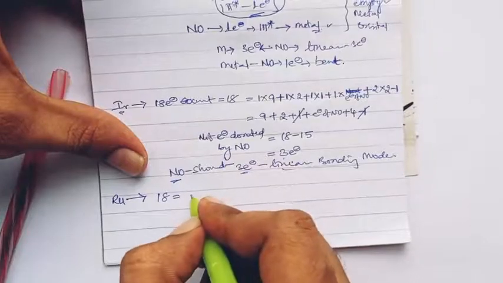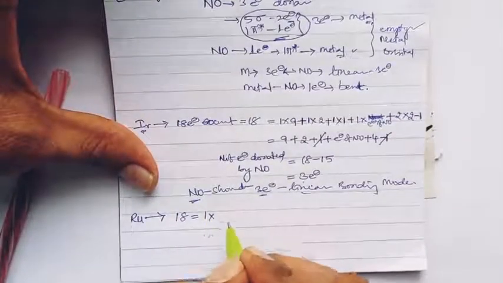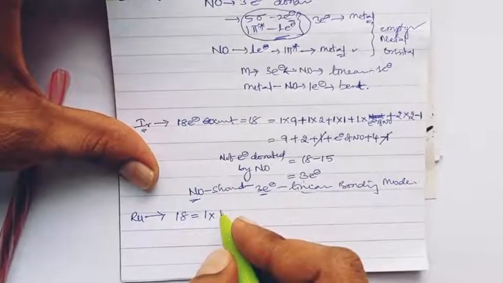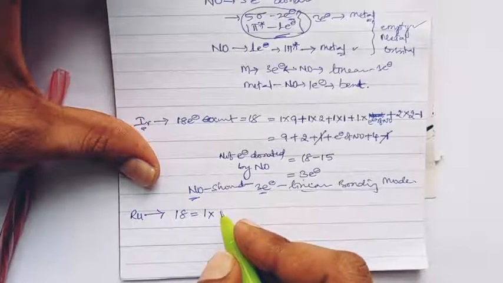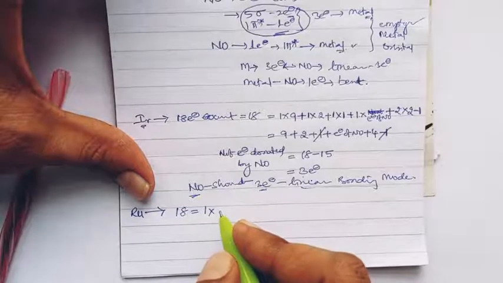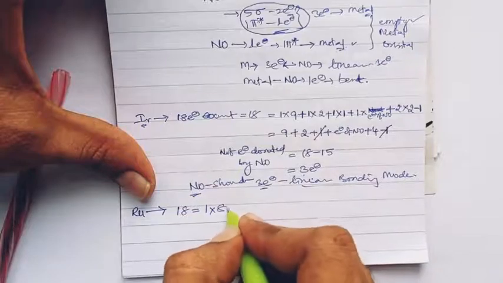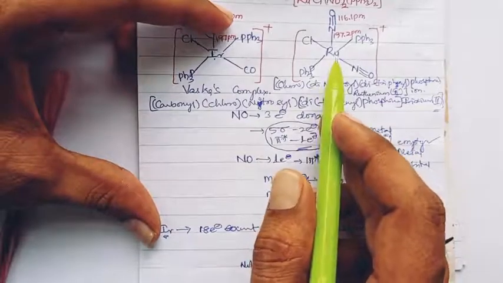That is the number of metals into the metal electron density. Only one ruthenium is there, and ruthenium is an iron group metal, so iron group metals will have d6s2 electronic configuration, so it has 8 electrons, plus the number of ligands into ligand donating electrons.